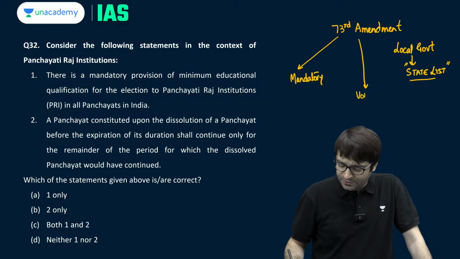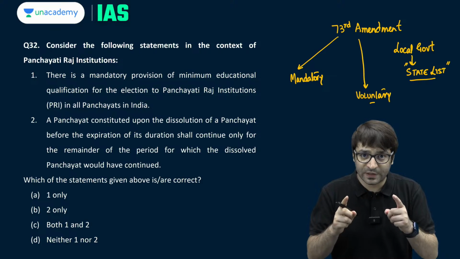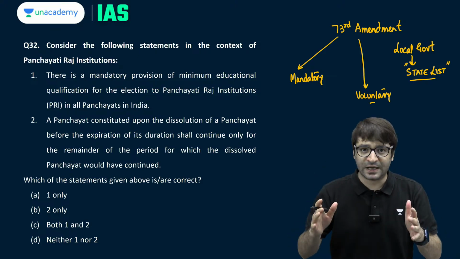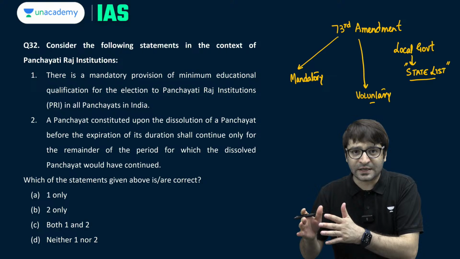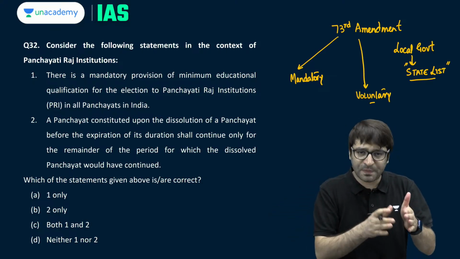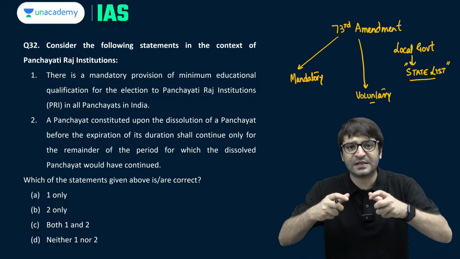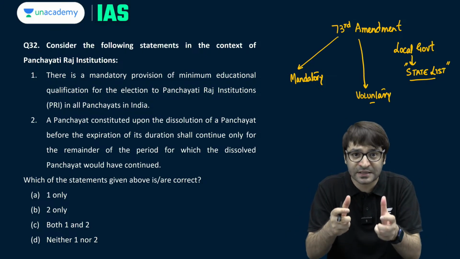some voluntary provisions. I'm sure you're aware of it. Which means Panchayati Raj institutions, listen to me carefully, in all the states are created based on the law passed by the state legislature. So respective state legislatures enact laws, and through these laws Panchayati Raj institutions shall be created in these states.